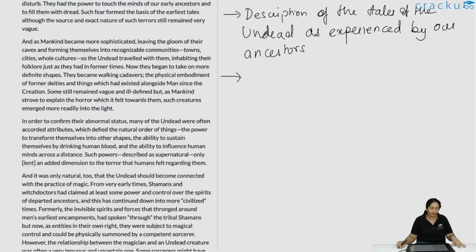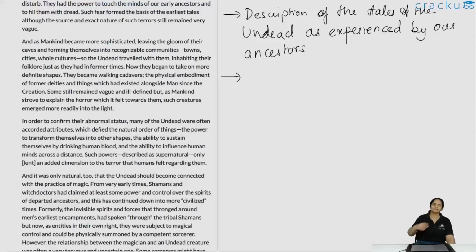Now they began to take on more definite shapes. They became walking cadavers, the physical embodiment of former deities and things which had existed alongside man since the creation. Some still remain vague and ill-defined, but as mankind strove to explain the horror which it felt towards them, such creatures emerged more readily into light.